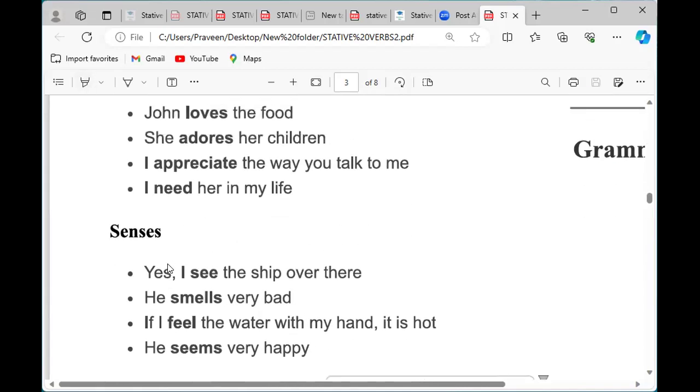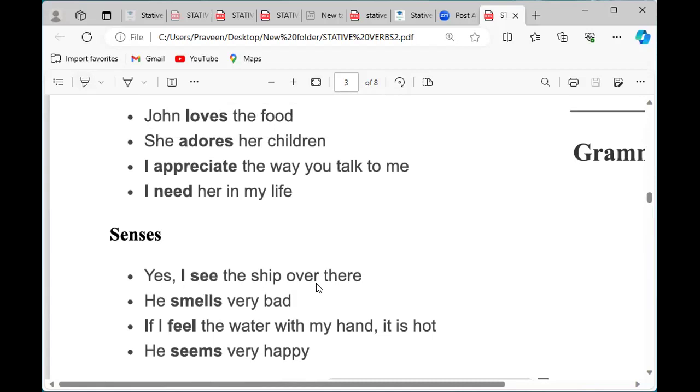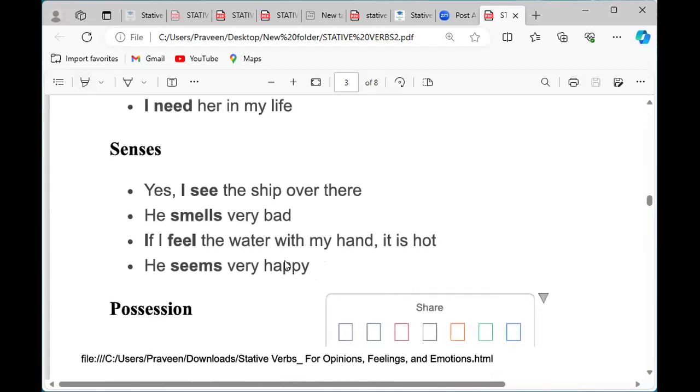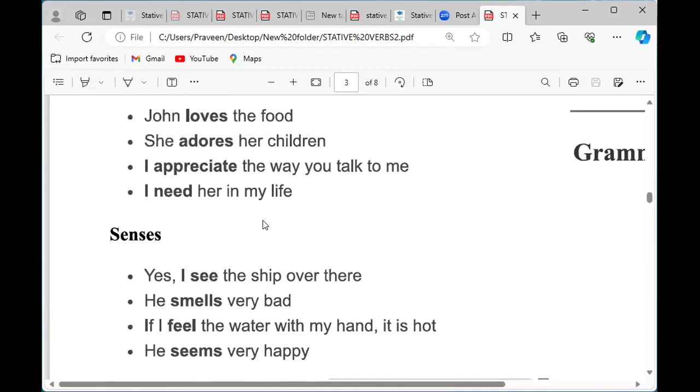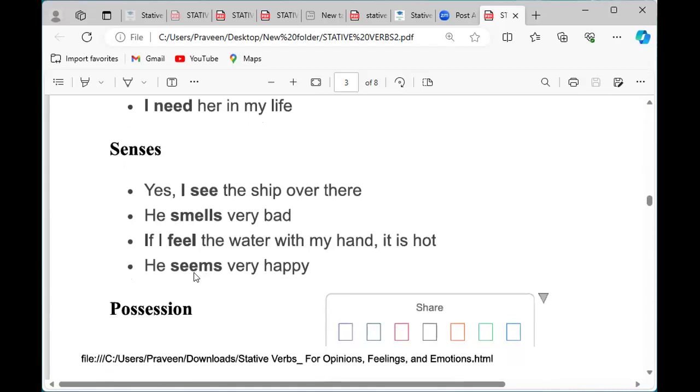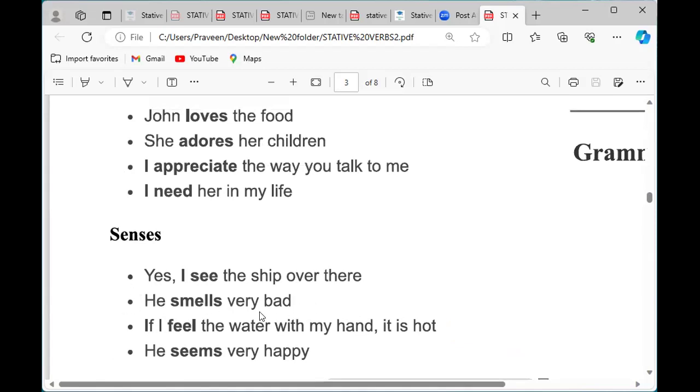Emotions and senses. Yes, I see the sheep over there. We can see something through our eyes. So that person sees the sheep over there. He smells very bad. Through our nose, we can smell. We could smell bad or good. Sometimes we get a good aroma, sometimes a bad, awful one. Through the nose, we could smell good or bad.